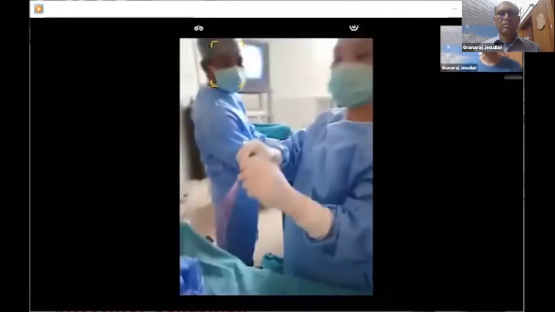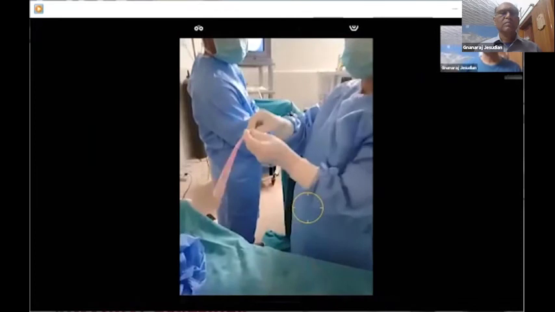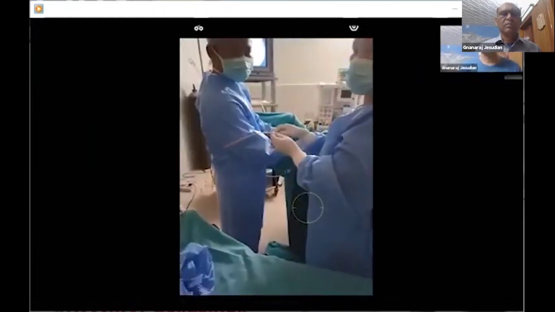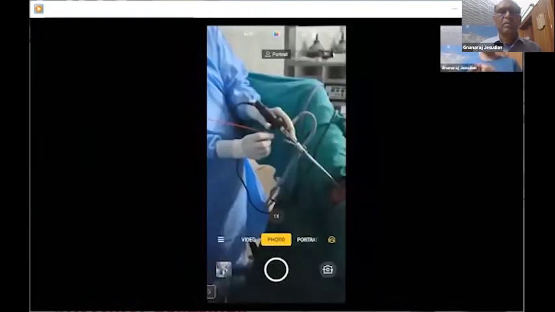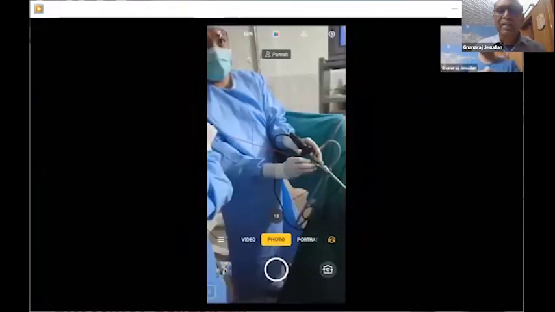Here there is a slight curve, so you might have to use a little bit of force and push it in. At that time, it's better to have the scope as close to the ureteric orifice as possible. Once it goes there, the next thing you need to do is use the pusher to push the stent. Hold the guide wire close to the body so that you don't move. If you keep it here, the chances of moving is higher. But if you keep it close.